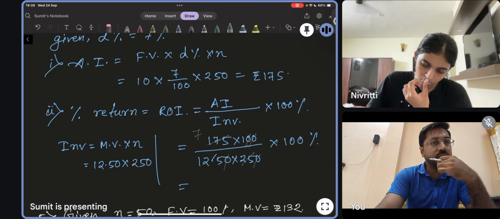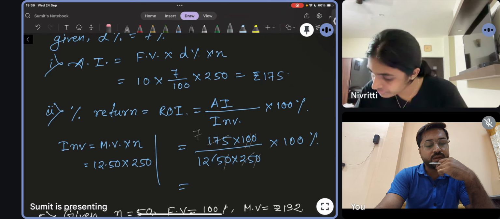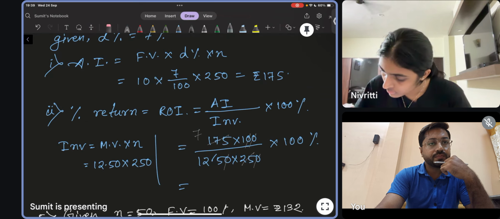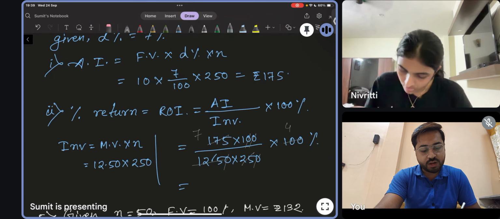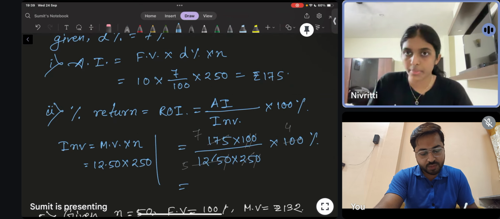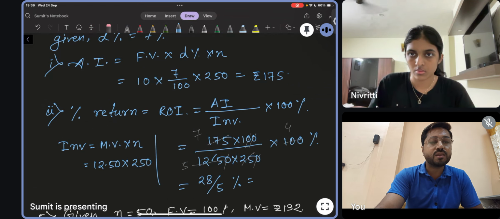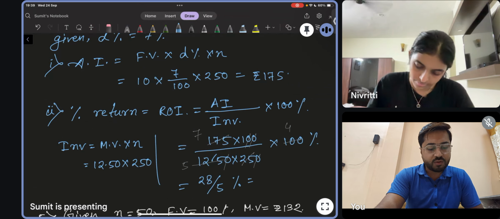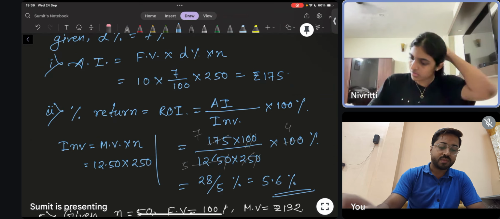If you can convert into a mixed fraction, don't put it in decimal. Maybe a decimal number will not come out properly, because 125 and 100 can be cancelled by 25. It can be 4 or it can be 5, right now. So 28 by 5. Yes, sir, 28 by 5. Since it is divisible by 5, you can convert into decimal as well as mixed fraction, both. So if you convert into decimal, it will be 5.6%, if I am not wrong. Yes, sir, 5.6. That's okay. That's good.